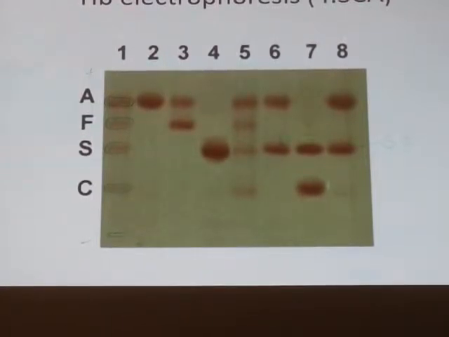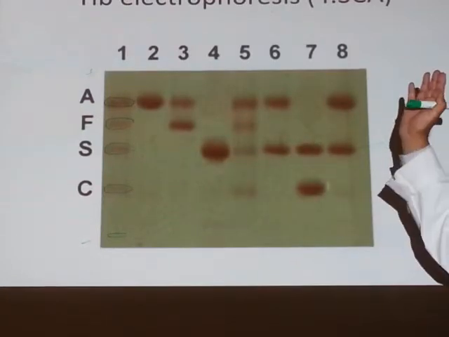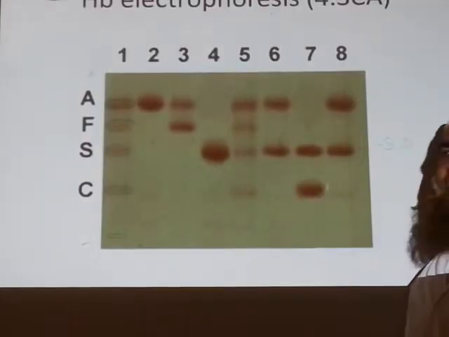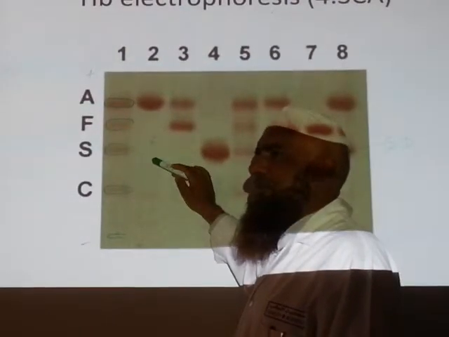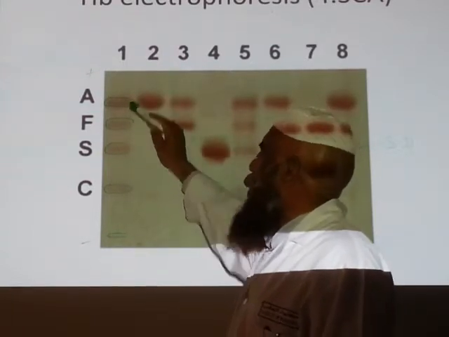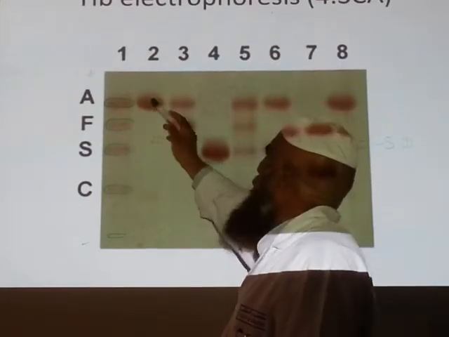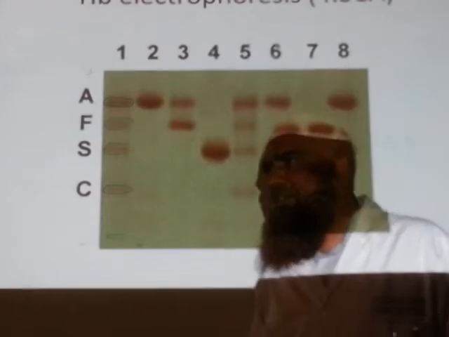Clear? Yes. You know this? Hemoglobin electrophoresis strip. This is the control. This is the area of different 4 types. This area for hemoglobin C, for S, for F, for A. We apply the lysate here. This will move like this. Now we compare these.